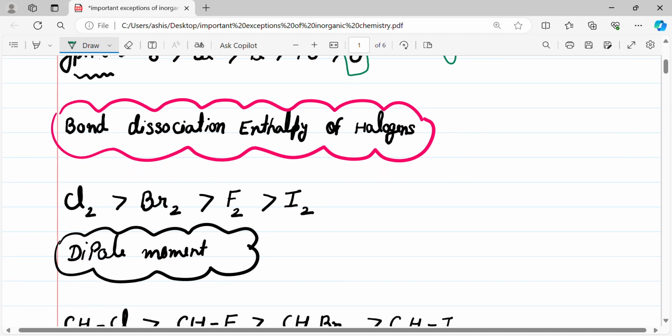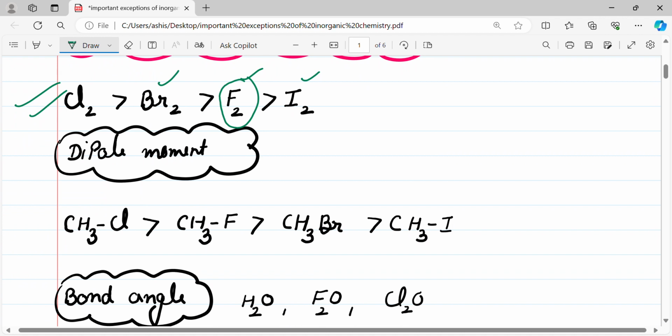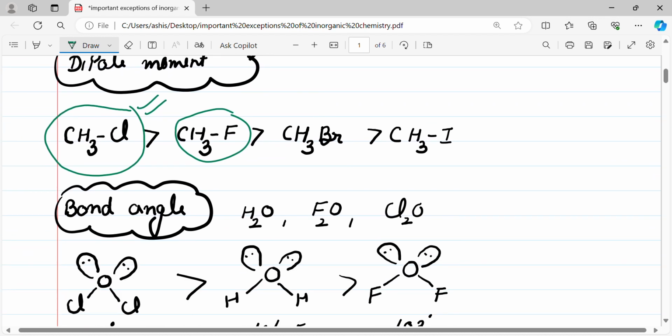The next exception is bond dissociation enthalpy of halogens. The actual answer is chlorine is the halogen with maximum bond dissociation enthalpy, then bromine, then fluorine, then iodine. Means fluorine should come in between bromine and iodine. The next exception is the dipole moment. The dipole moment of methyl chloride is more than the dipole moment of methyl fluoride.